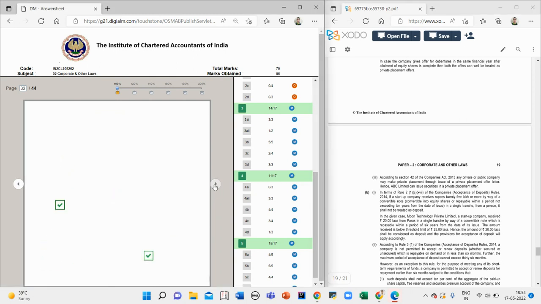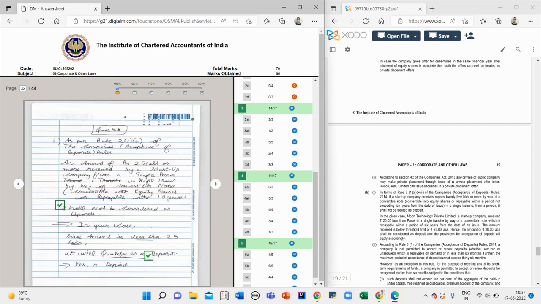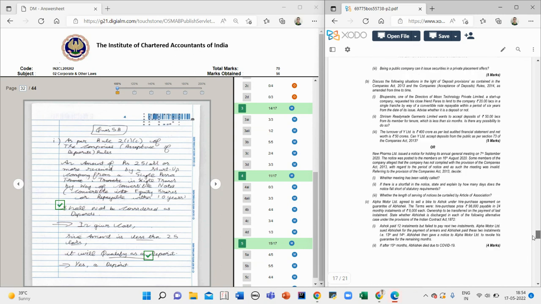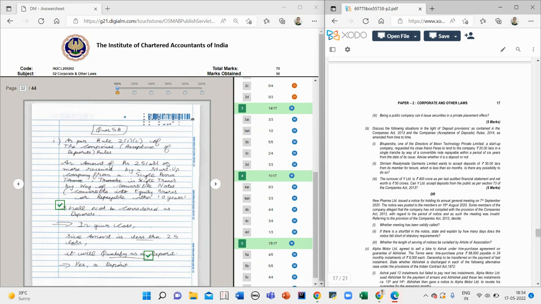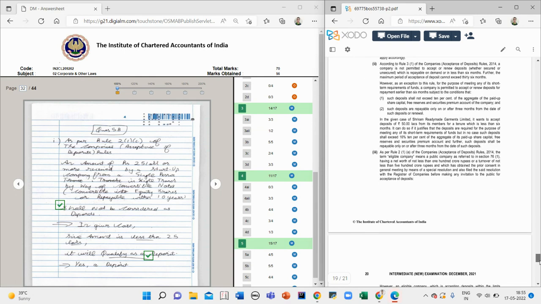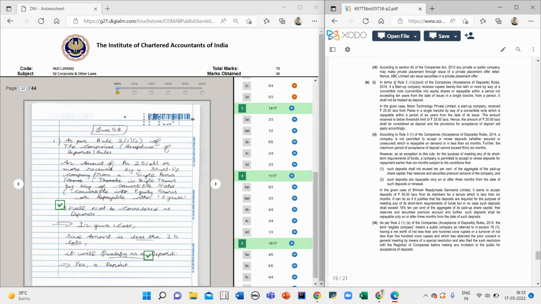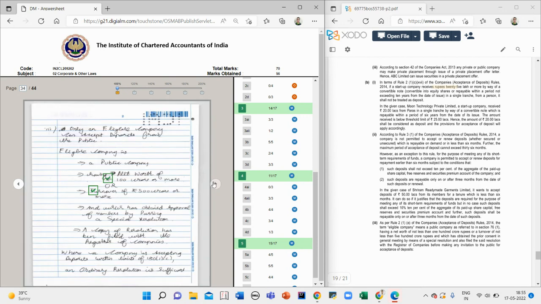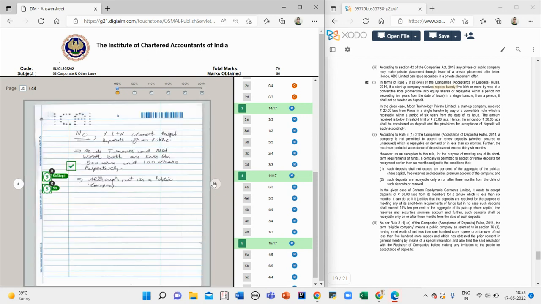That is fine in a law paper. And then the deposit question, which if you have studied from this chapter, is very easy. 5 marks, whether they deposit or not. I have explained it very well. You can compare with the suggested answer as per Rule 2(1)(c), where I explained the 25 or startup. I try to ensure that I do not leave anything in the provision section. Then just give a brief conclusion. So I got 5 out of 5 marks here.